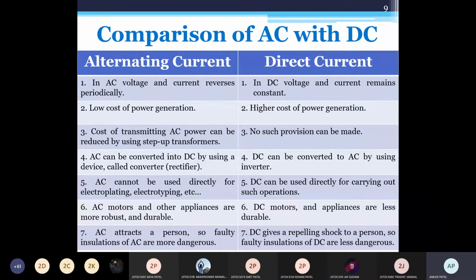If there are two boys, one boy is standing on the ground floor, and the other boy is standing on the second floor. Now he is throwing one stone downward, on the head of the first boy. So obviously he will get injured.